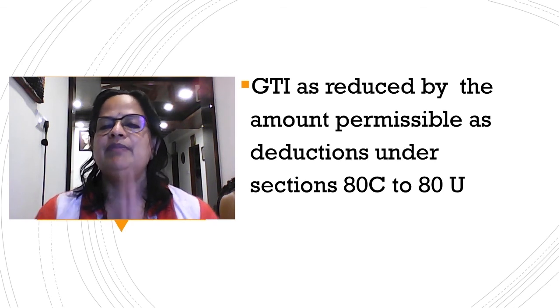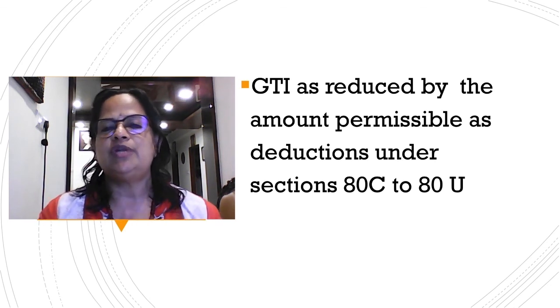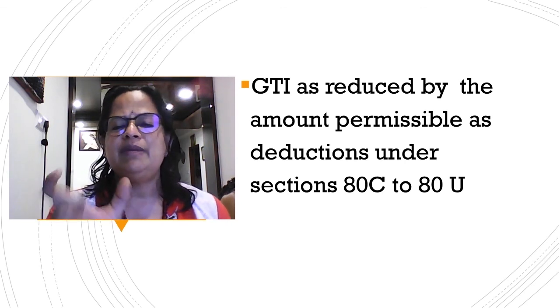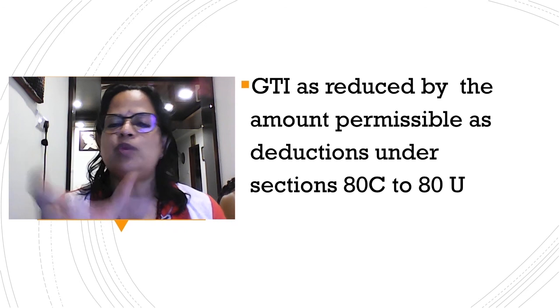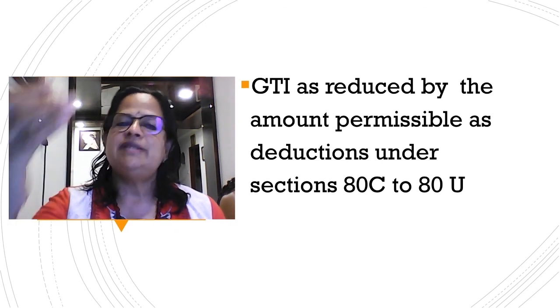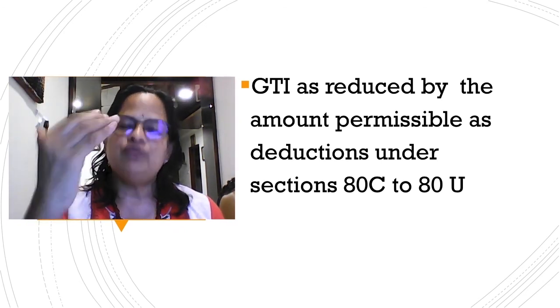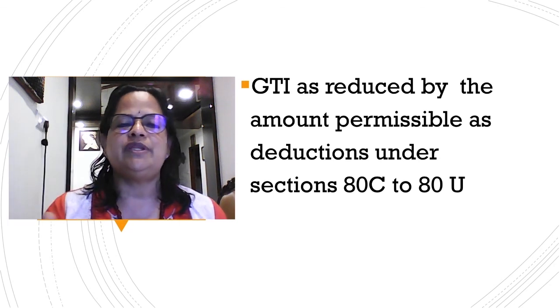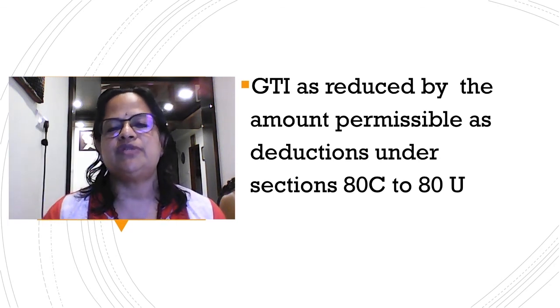Say for example, imagine my gross total income is 15 lakhs. I have saved the maximum under section 80C, that is 1,50,000. So my total income is reduced to 15 lakhs minus 1,50,000, so it is 13 lakhs 50,000.